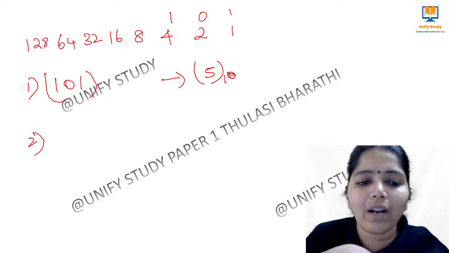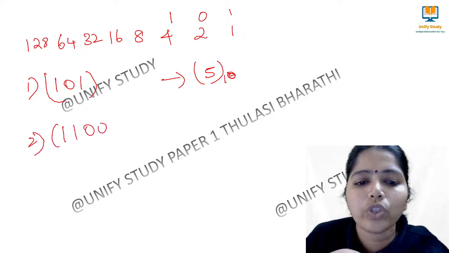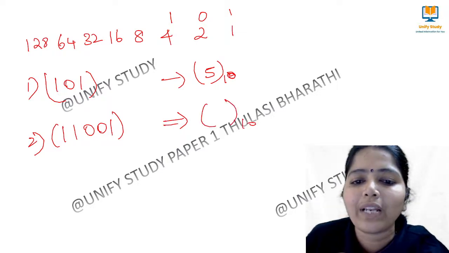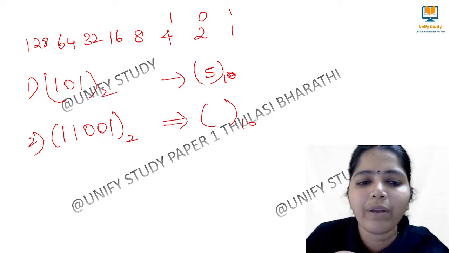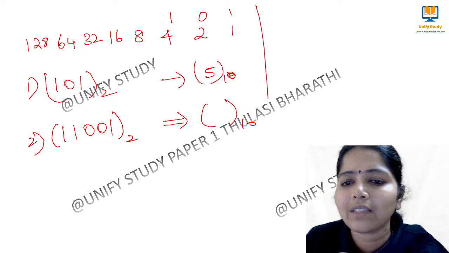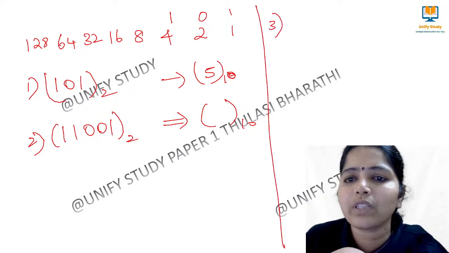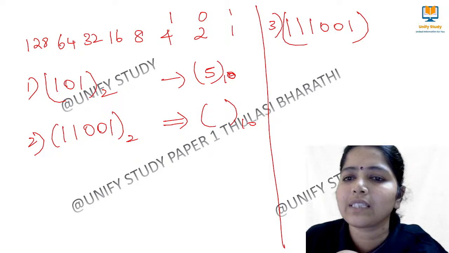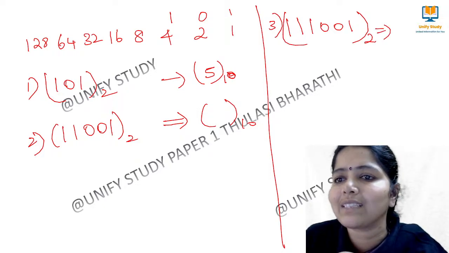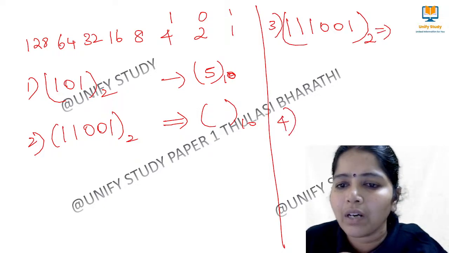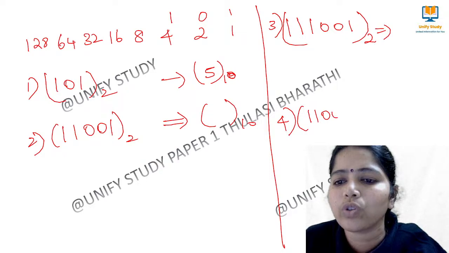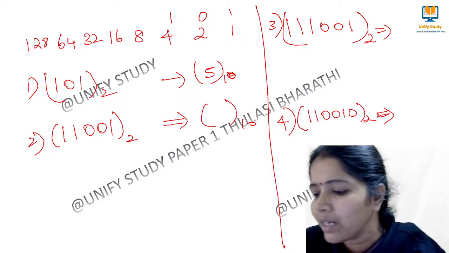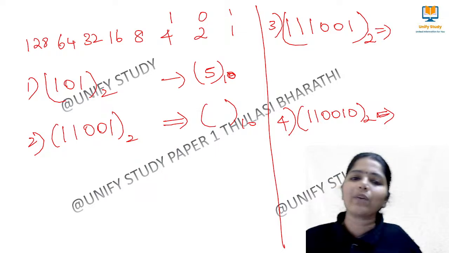Now I give another number, 11001. What is the decimal number? Come on, quickly tell me. Then the third problem. Tell me for this one: 111001 to the base 2. What is the decimal number? And the fourth number we have is 110010 to the base 2. What is the decimal number? Quickly tell me.